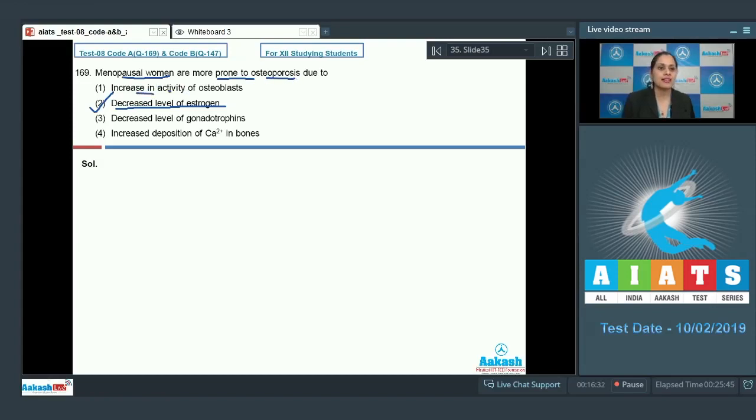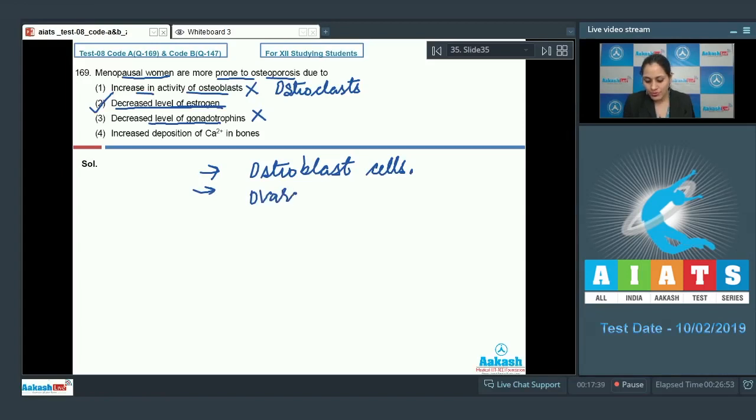The very first option is increase in activity of osteoblasts, and this is an incorrect option because decreased level of estrogen in menopausal women leads to increased activity of osteoclasts and decrease in activity of osteoblast cells. The next option is decreased level of gonadotrophins, and this is an incorrect option because osteoporosis is due to decreased level of ovarian hormones and not gonadotrophins.